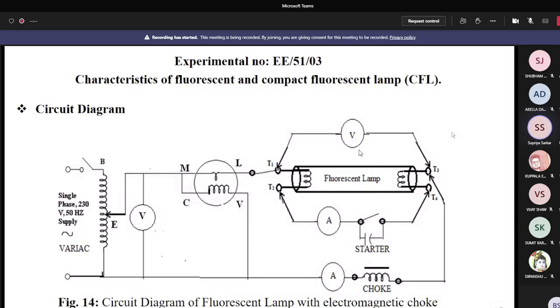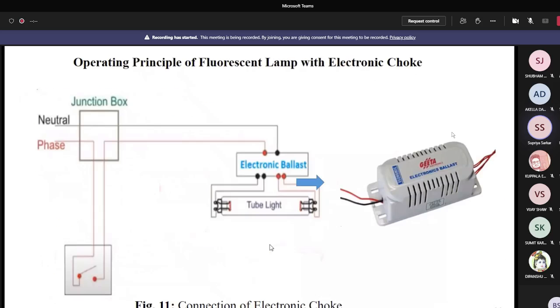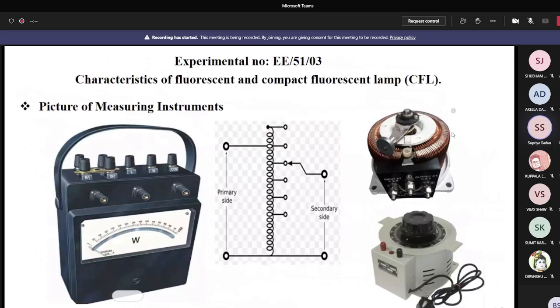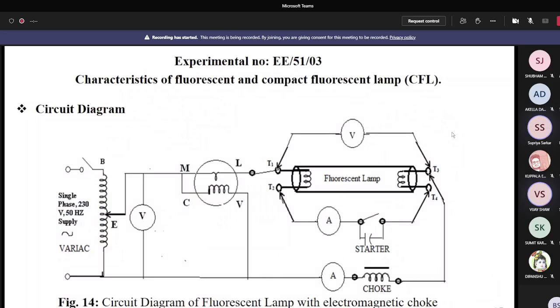Here you see the circuit diagram of the fluorescent lamp with electromagnetic choke, that means here aluminium choke. This circuit diagram is very similar to the circuit diagram of figure 4. So this circuit diagram and that circuit diagram are the same. Only difference is that some indicating instruments, say ammeters, voltmeters, wattmeters are there, as well as a variac. But in the previous diagram, it was not there. Is it okay to everybody?